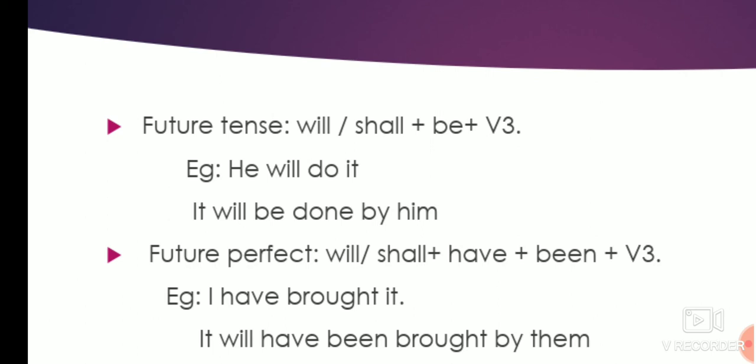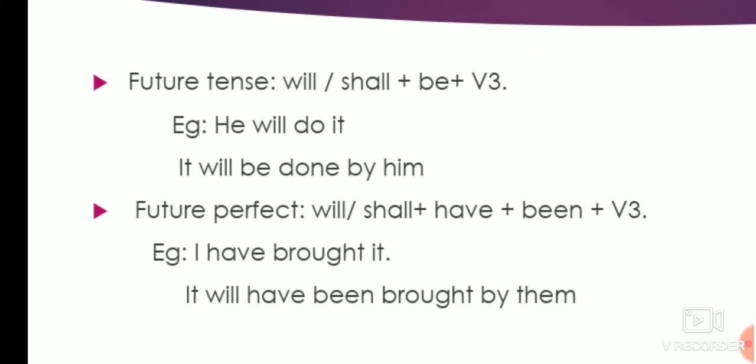It will be done by him. Future perfect: will, shall plus have been plus verb third form. Always remember, in future only have is used. Present: has and have. Past: had. Future: have, no has. I will have brought it. It will have been brought by them.